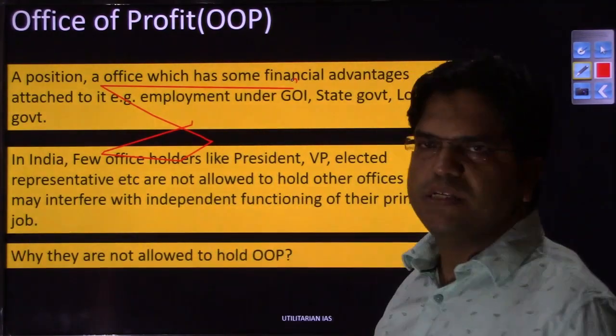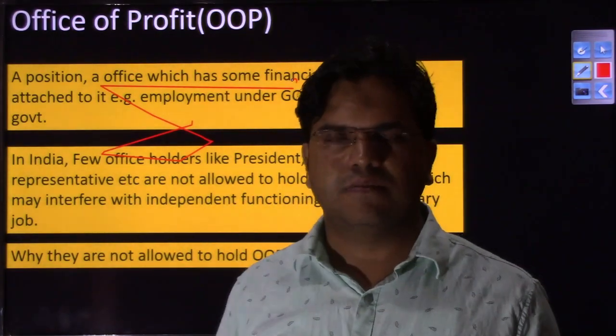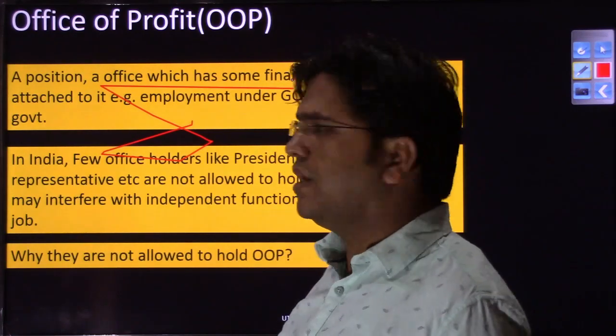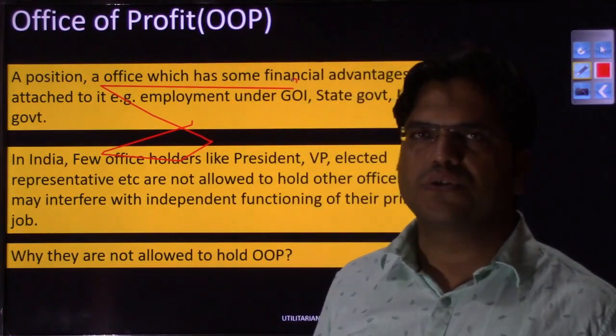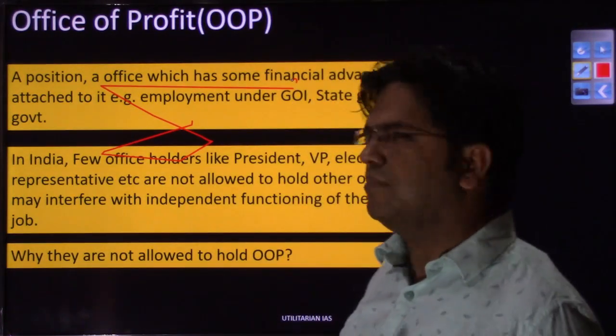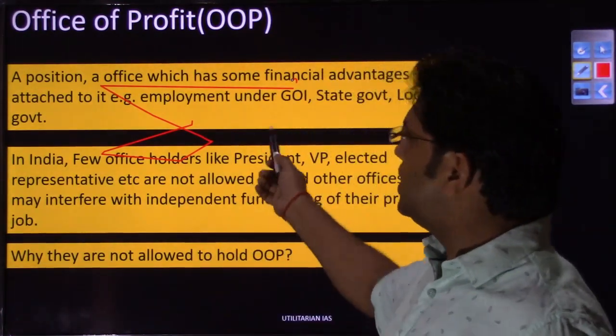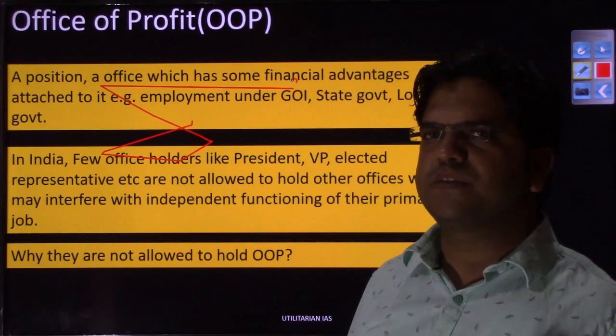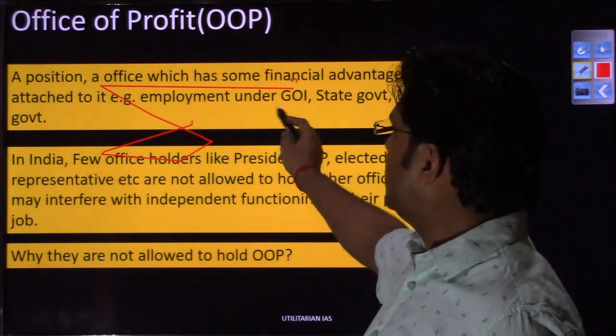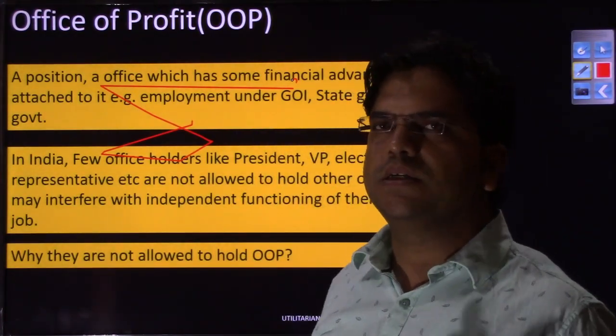They already hold a constitutional office. The vice president is also a constitutional office, and then member of parliament, so they are already employed under Government of India. So other than the president's office, the president cannot hold any other kind of employment under Government of India.